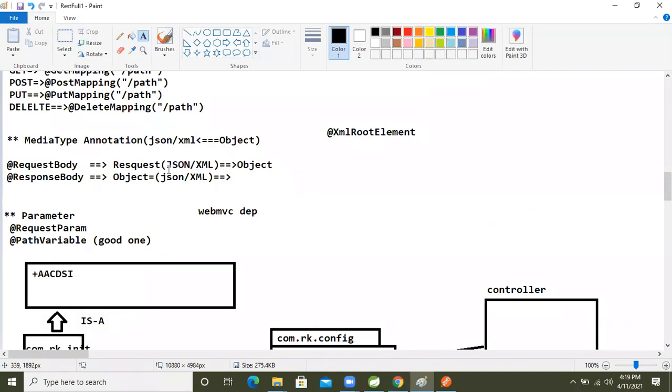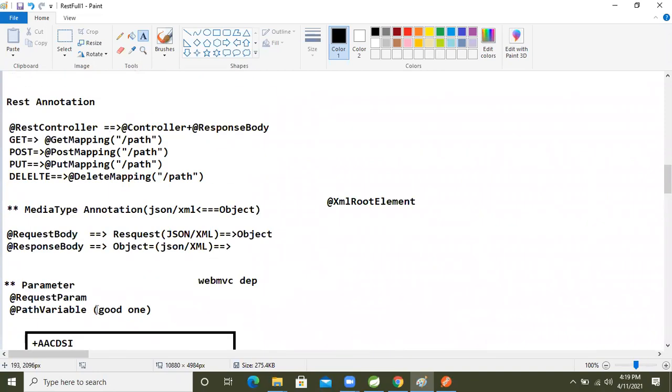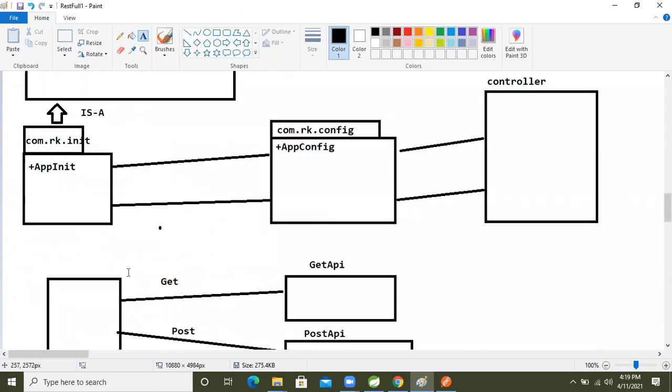To take the single data, we use @RequestParam and @PathParam. But I said, which one is good now, guys? This one only, the path parameter. By default, our web application uses the request parameter only, right?